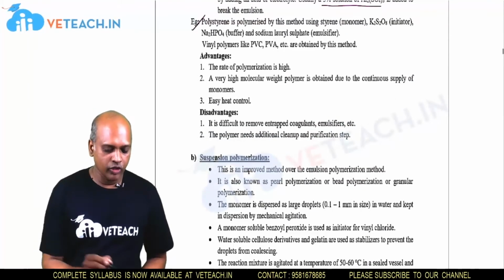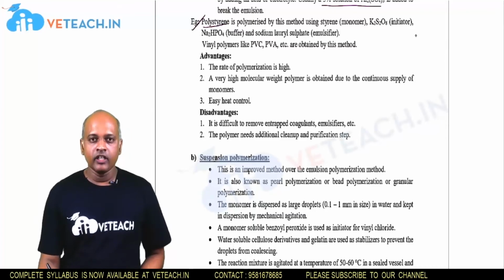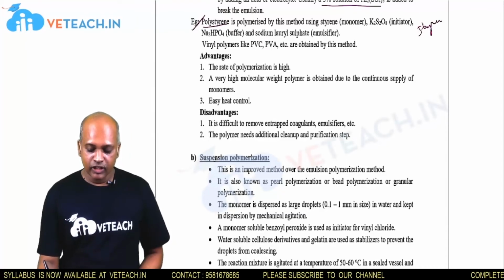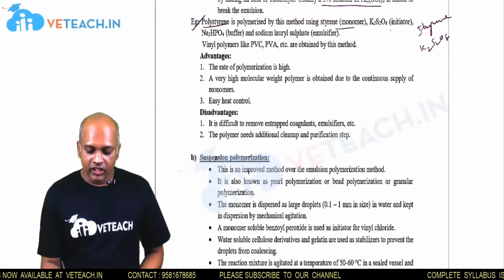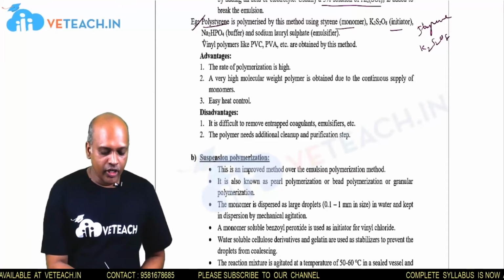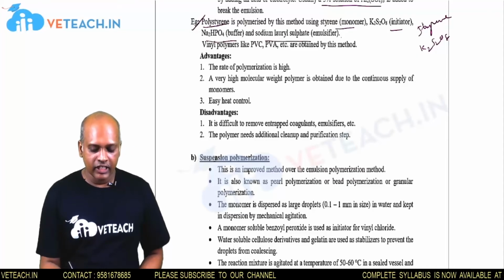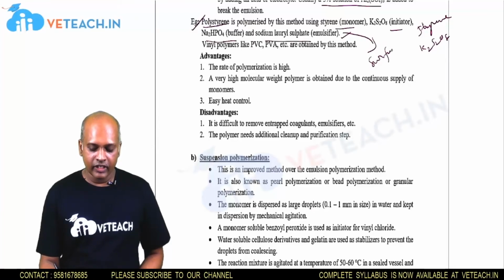Next, an example: the formation of polystyrene. In the formation of polystyrene, the monomer is styrene. Styrene acts as the monomer, K2S2O8 acts as the initiator, Na2HPO4 acts as the buffer, and sodium lauryl sulfate acts as the emulsifier. These emulsifiers are nothing but surfactants.